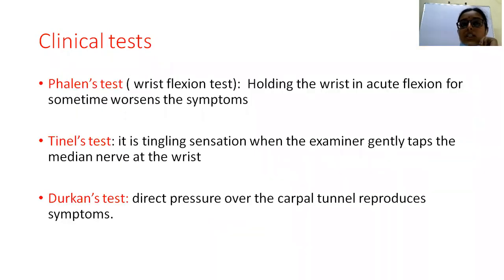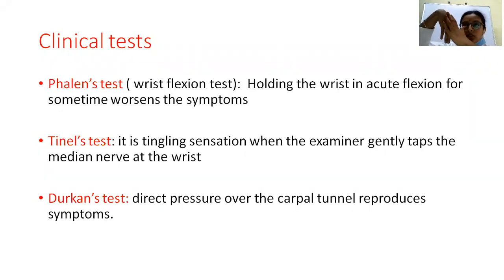And coming to the different clinical tests, whenever the wrist is held in excessive flexion, there will be compression of the median nerve. The pressure in the carpal tunnel will be increased, and as a result, there will be compression of the median nerve. One is Phalen's test.